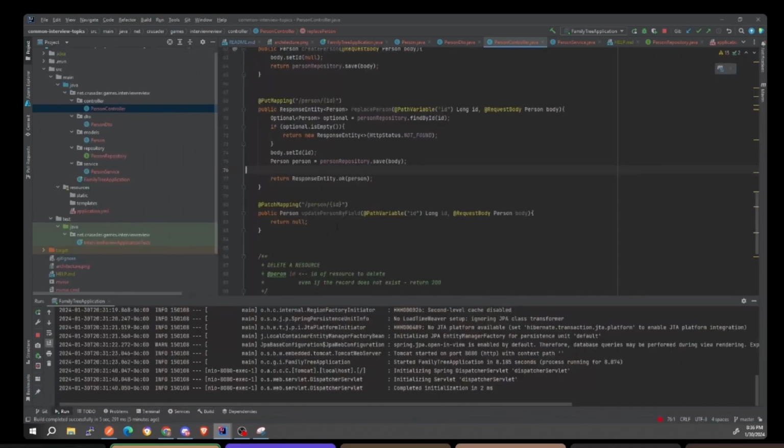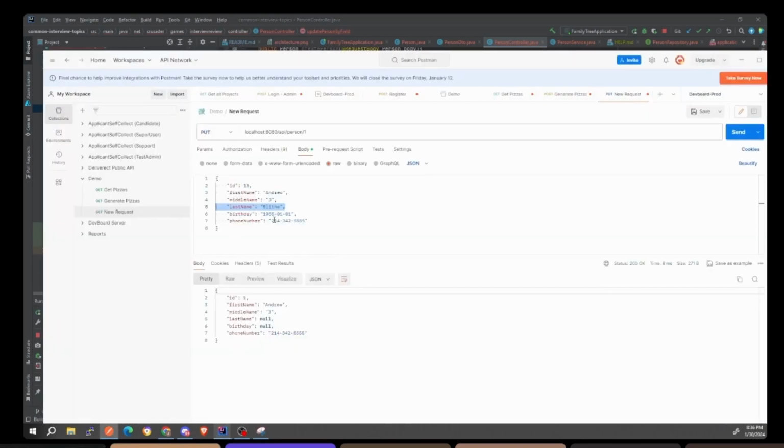The next one is patch. Patch is a bear to write tests for. First things first, we already learned our lesson, so we're going to do body.setID equal to ID because we don't want anybody changing the ID from the body itself. And then the way a patch works is a patch.